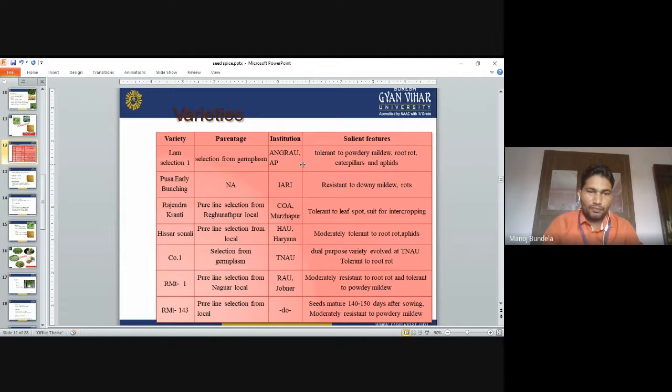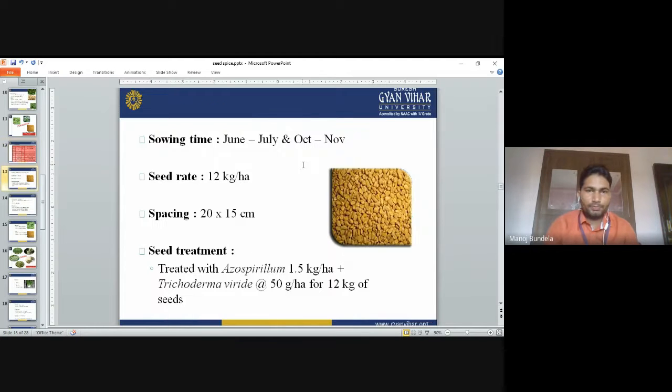RMT 143, Rajasthan Methi 143. Pure line selection from local. It is also released from Jobner. The seeds mature in 140 to 150 days after sowing. It is moderately resistant to powdery mildew.